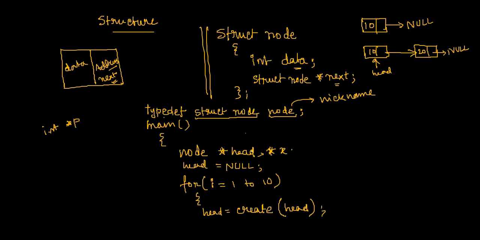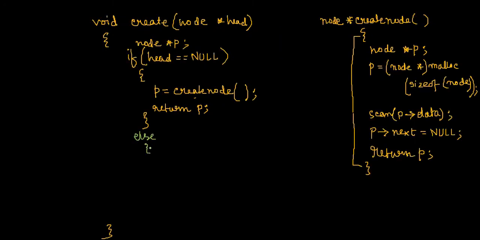So if I assume that the create function will be called next time, it will come in else. In the else part, what is the job? There are two jobs. First, you have to create the node. That's trivial. And second, you have to connect it with the previously created linked list.